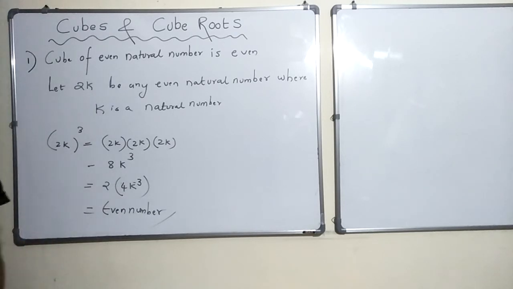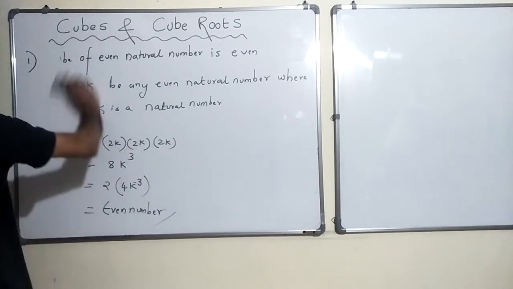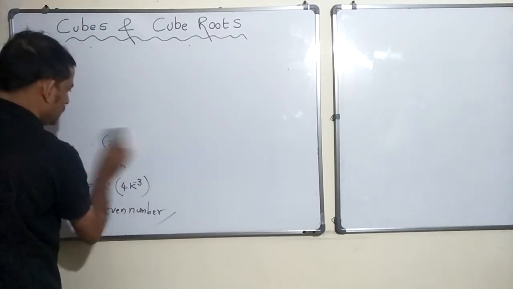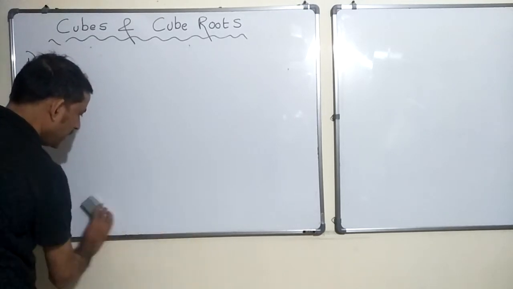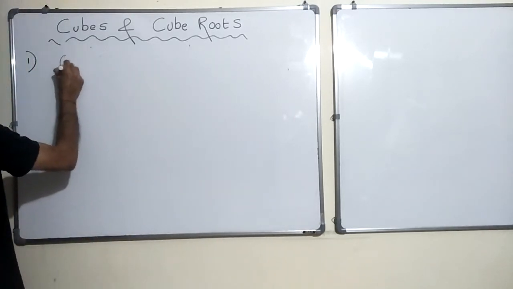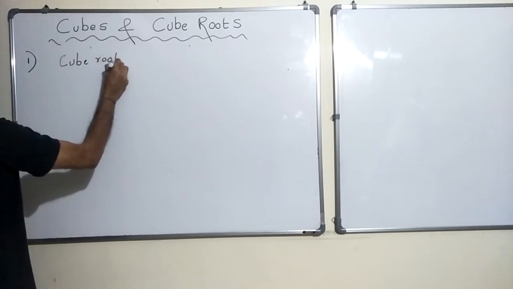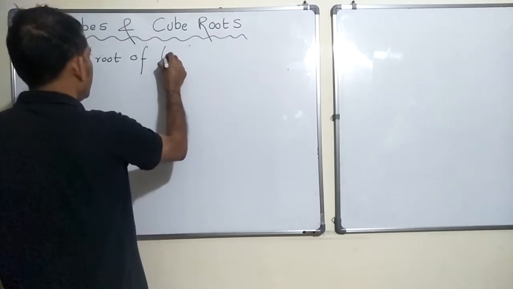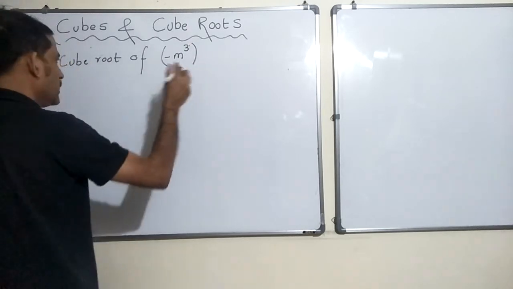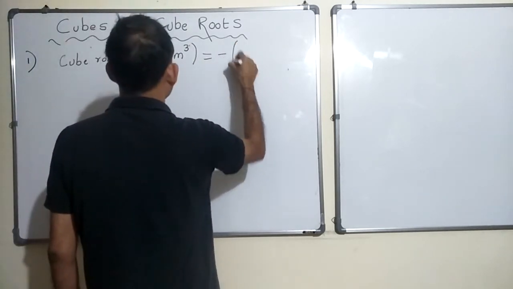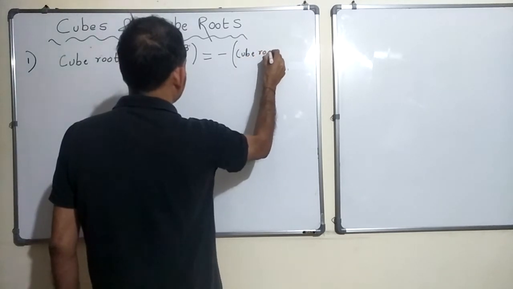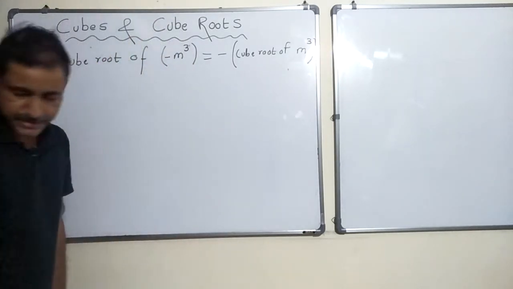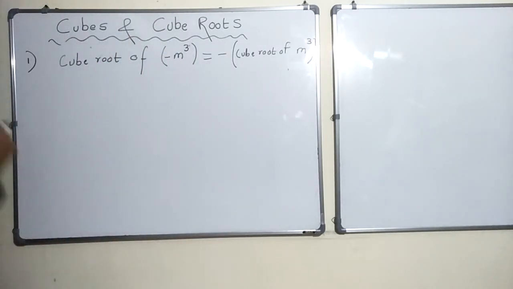All right, that's good, right? So now what is the third one? It says that let m be any number, cube root of minus m cube root, okay, is nothing but minus cube root of m cube, right? So that is what it says. All right, so how do we solve this?